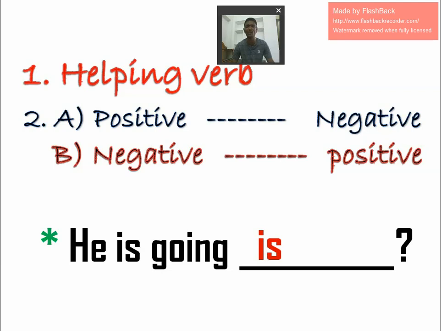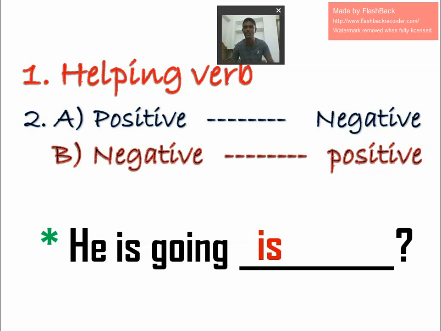Negative words are: not, no, never, nothing. In the given statement, "He is going," there is no "not," and no "never" or "nothing." So that is a positive statement.